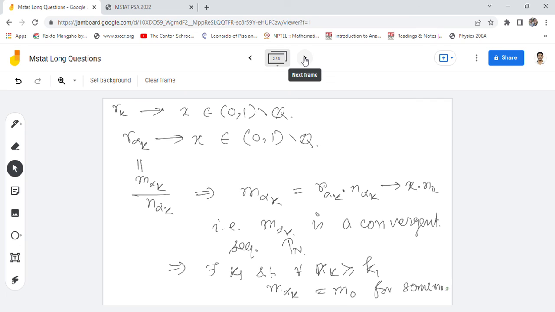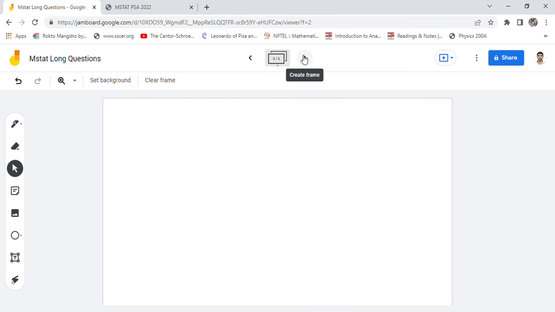Now uniqueness of the limit says that x times n_0 is equal to m_0. So x equals m_0 by n_0, and then it is inside Q, which is a contradiction.